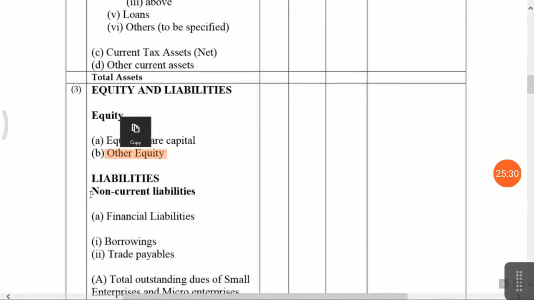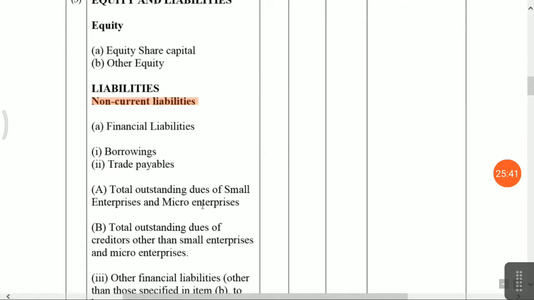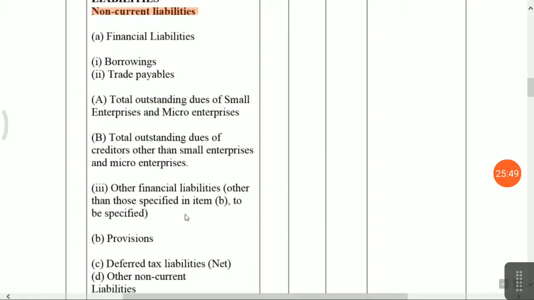Then you have to classify your non-current liabilities. In non-current liabilities, you have to do proper valuation of your financial liabilities: borrowings, trade payables, total outstanding dues of small enterprises, and total outstanding dues of creditors other than small enterprises. You have to disclose this in the financial statement because it is a regulatory requirement.